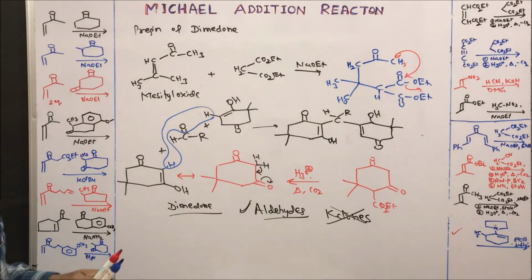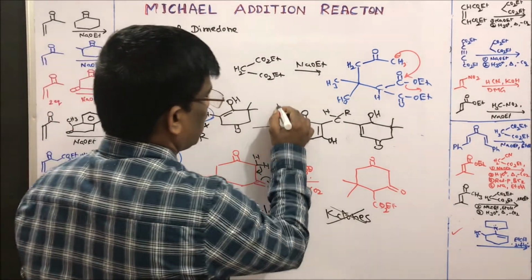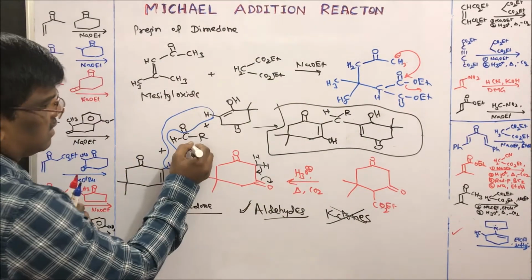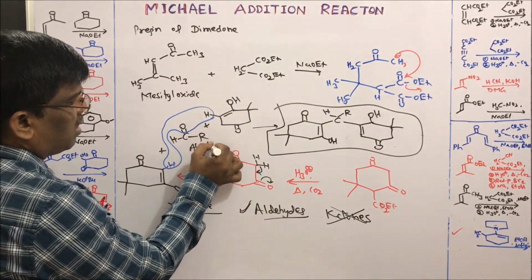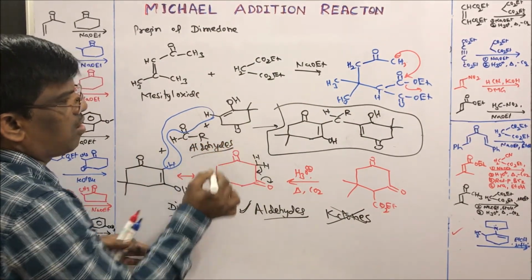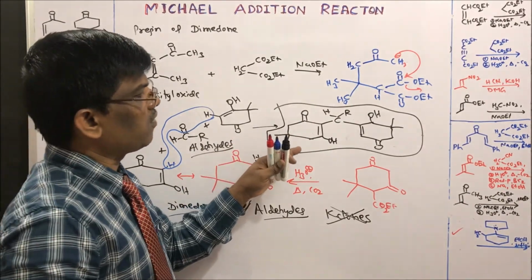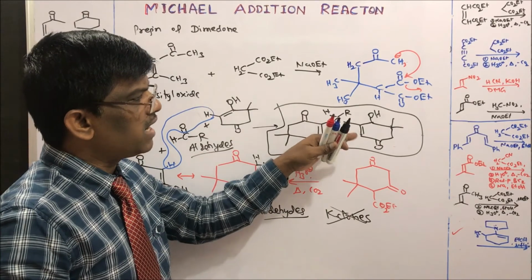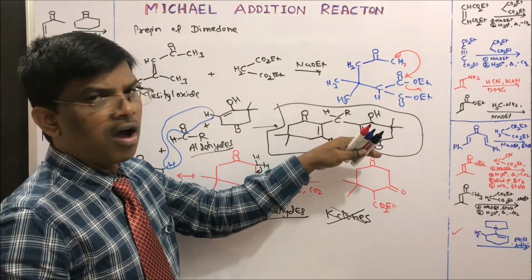It is going to lose water from this and give this condensed compound. So this is the compound which quantitatively gives the test with aldehydes. So it gives the test with aldehydes only. It forms this complex. It can be used for the quantitative estimation of aldehydes, especially formaldehyde. It easily forms this compound.